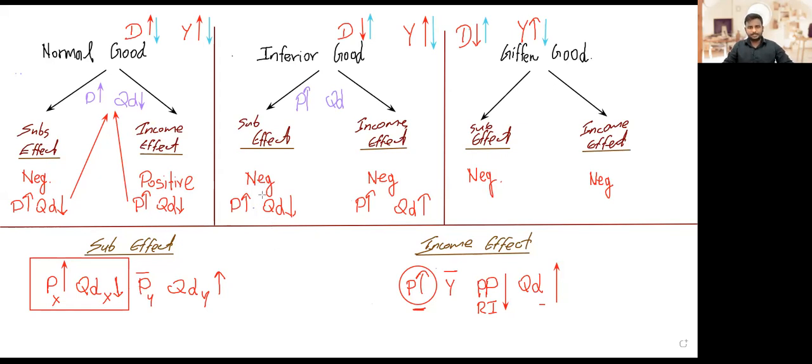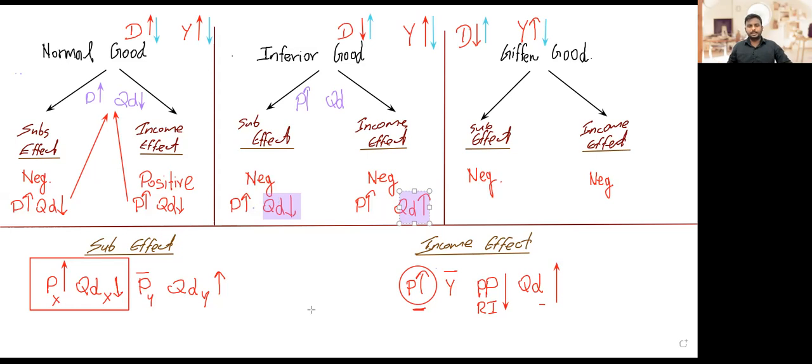when price goes up, quantity demanded based on substitution effect is coming down, based on income effect is going up. Now what will decide what will happen to quantity demanded for an inferior good when price goes up? It is basically which of these two effects is more influential, which effect outweighs the other.